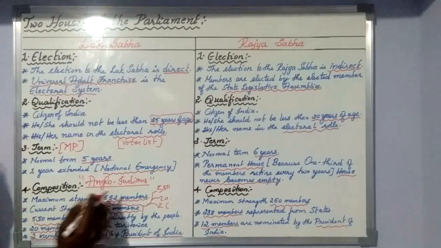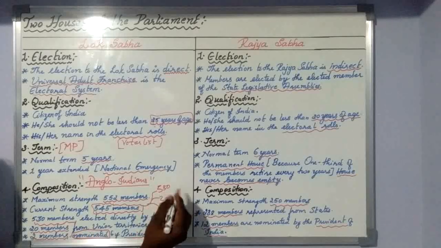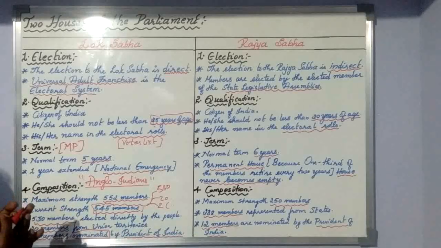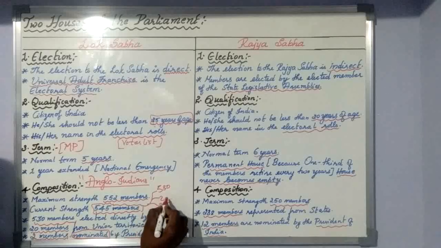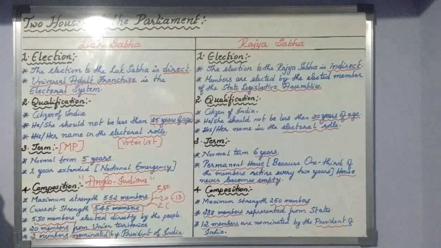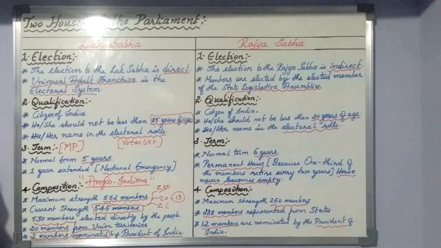Even though 552 is the maximum strength, we have 545. But in that, 543 together come from the union territories and the different states. All together we call it 543. From the union territories, out of 20 seats, 13 members will be from a union territory. So in total, 545 members right now we have.